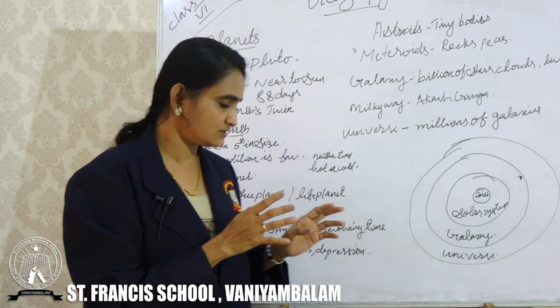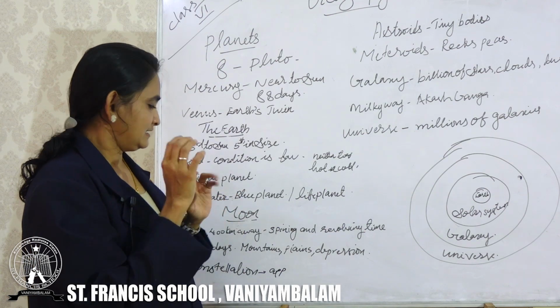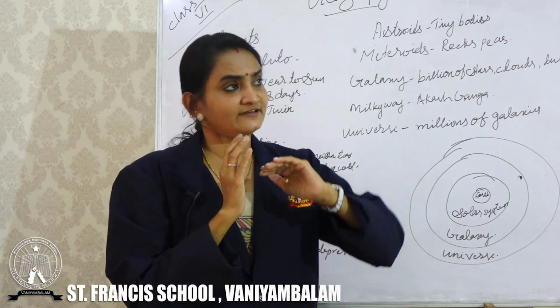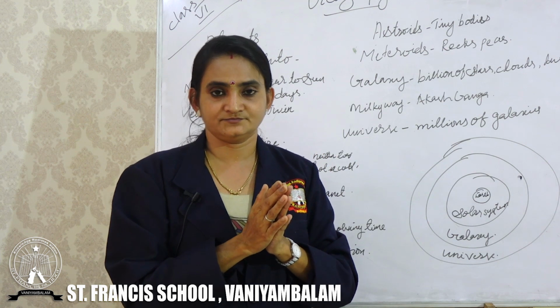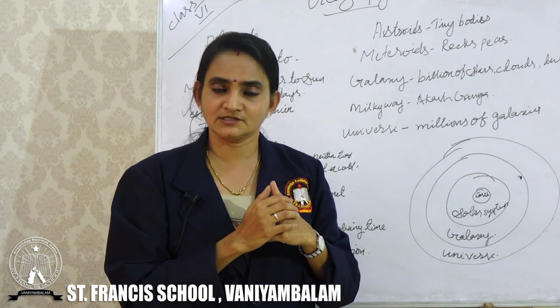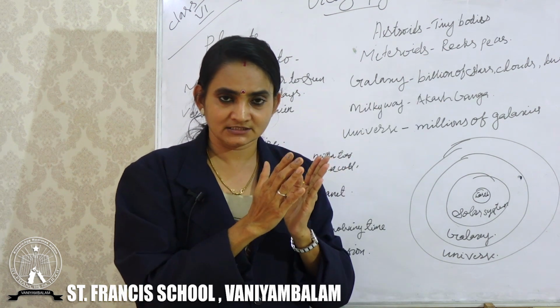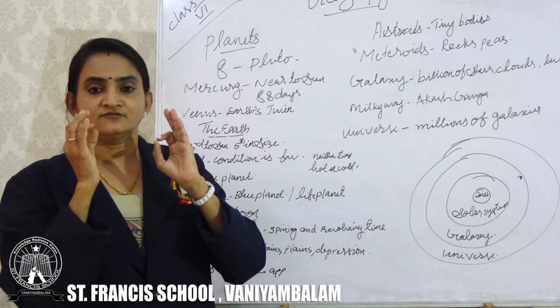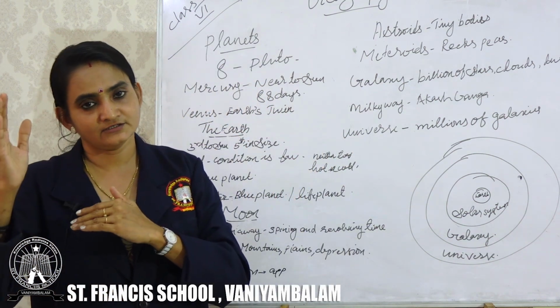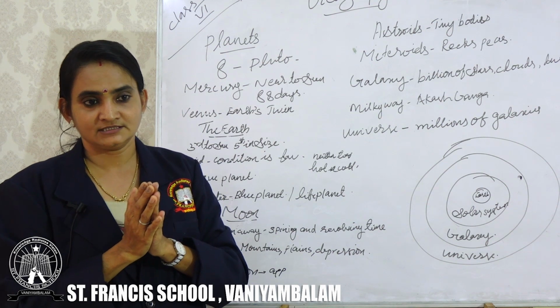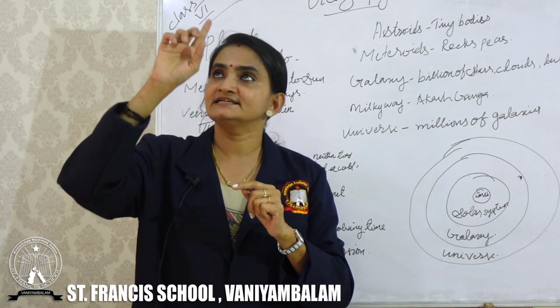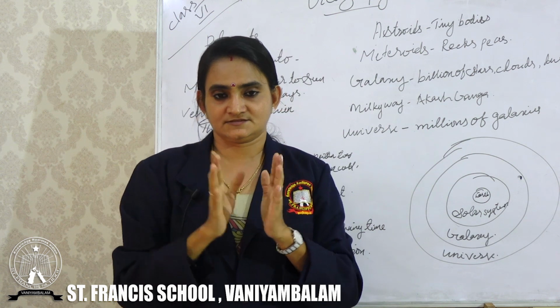Clear? So that's all about the moon, and it is very far from the earth. The moon is about 3,84,400 kilometers away from the earth. Though we can see it in a big size.